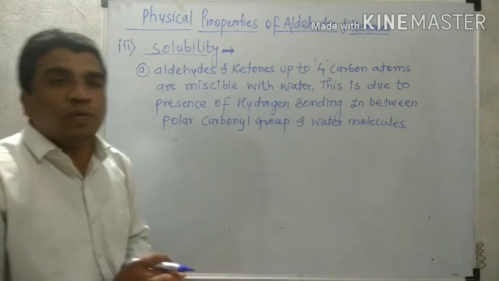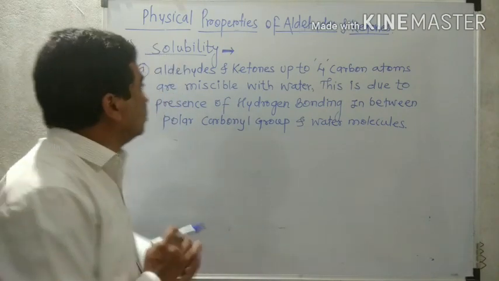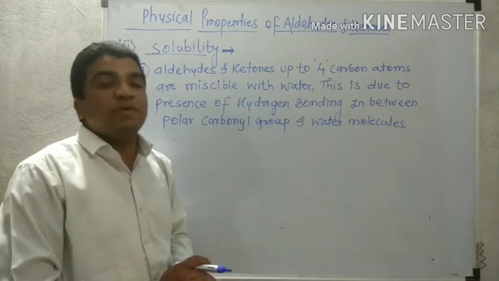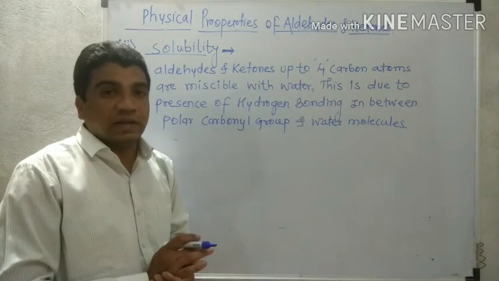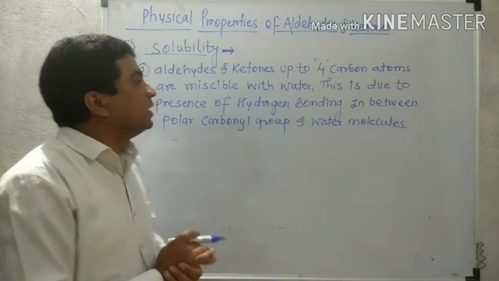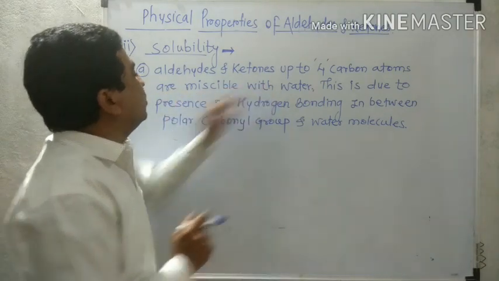So what about the solubility of aldehyde and ketone? Aldehydes and ketones containing up to 4 carbon atoms, that is 1, 2, 3 and 4 carbons, are miscible with water.